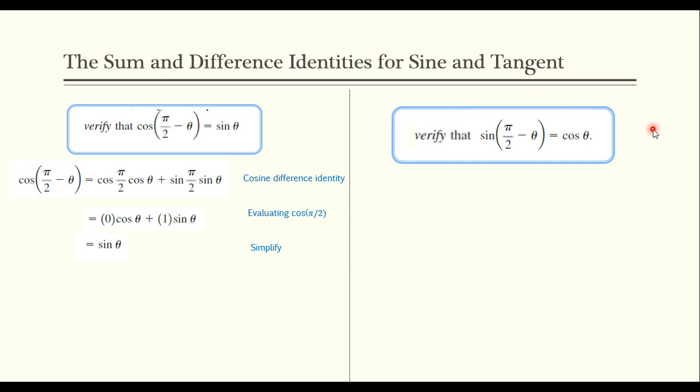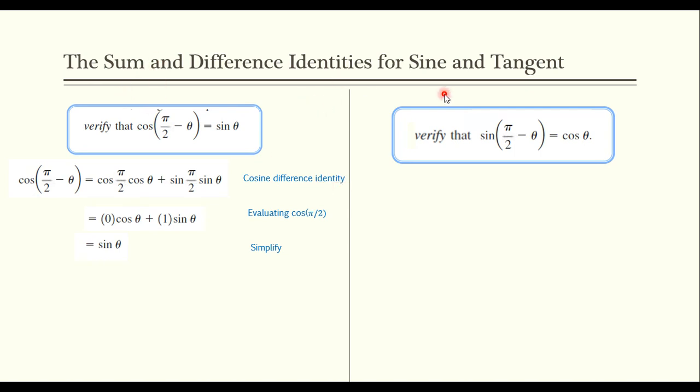So far, we have a bunch of different identities, right? We've got our Pythagorean identities. We have the cosine difference identity, but we don't have the tools to be able to do this in the exact same way yet that we did this problem. I don't have a sine difference identity yet. We haven't talked about that yet. We're actually trying to build it.